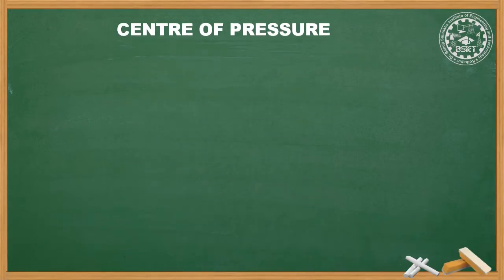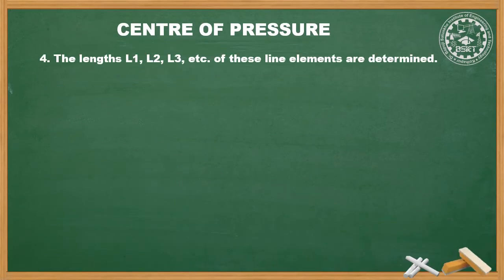The next point, the lengths L1, L2, L3, etc. of these line elements are determined. For the given figure, we have calculated the 8 lengths as L1, L2, L3, L4, L5, L6, L7 and L8.